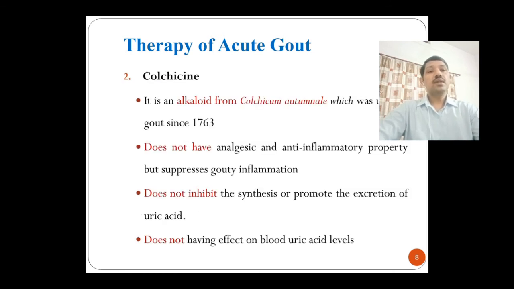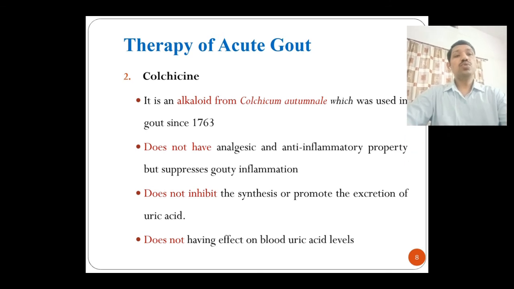The second drug, which is most useful in case of acute gout, is colchicine. We'll discuss it in detail. Colchicine is an alkaloid from Colchicum autumnale, which has been used since 1763 to control the symptoms of acute gout.